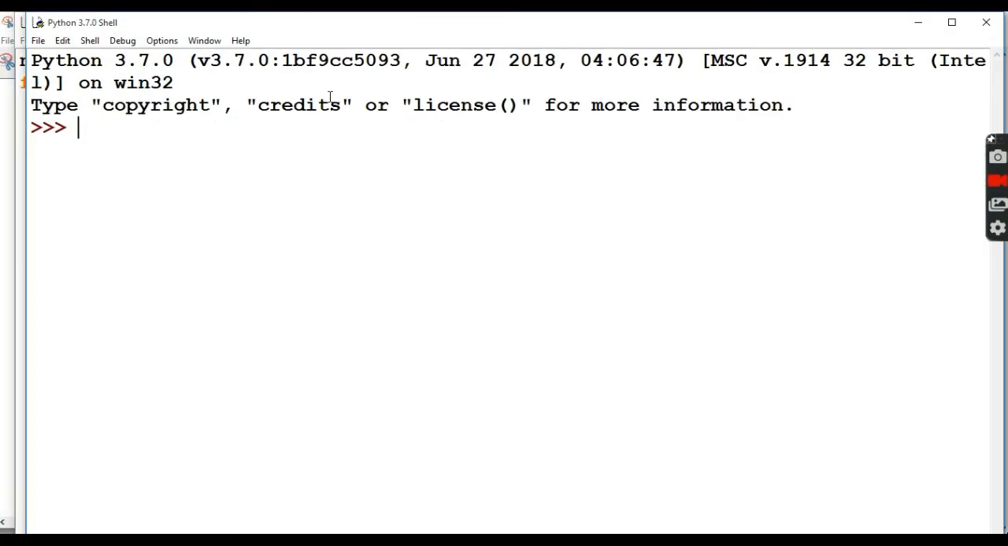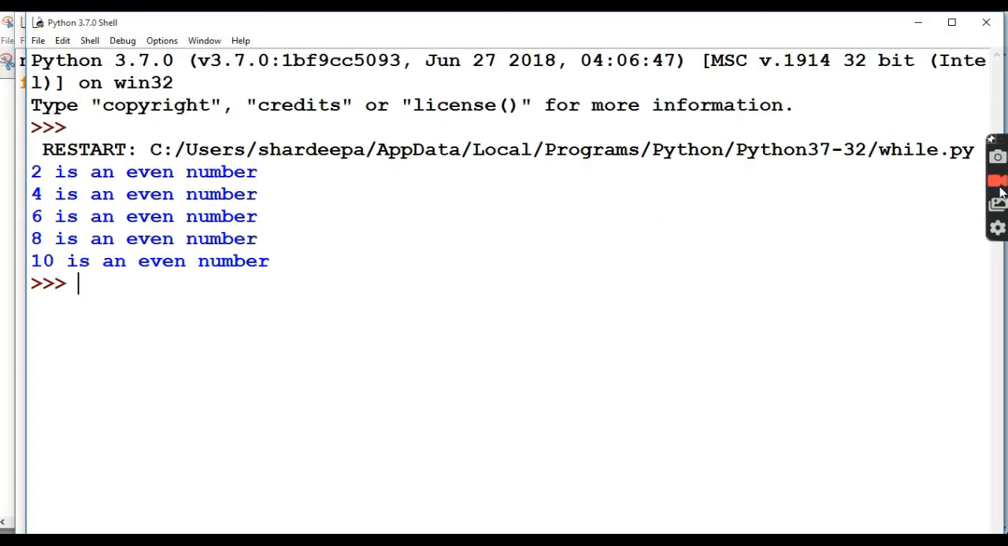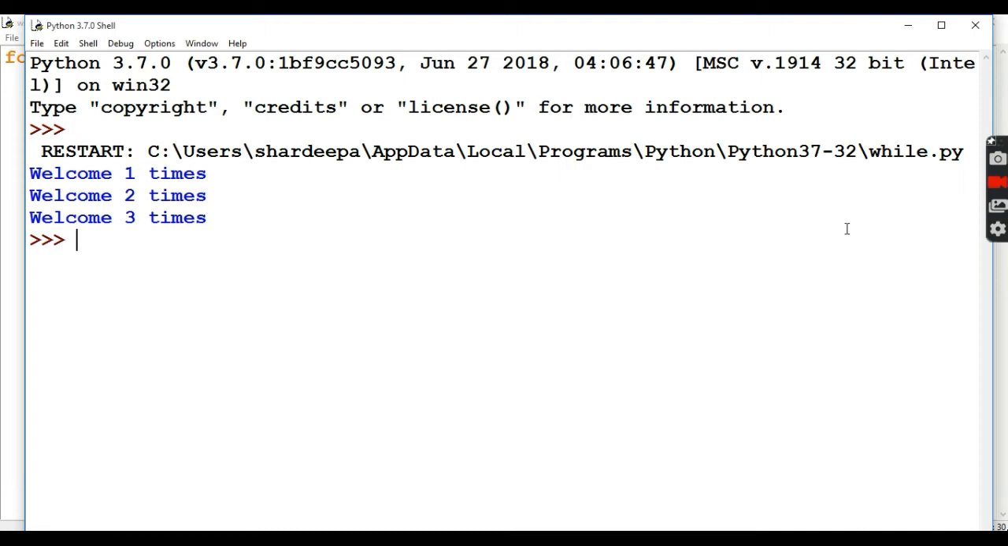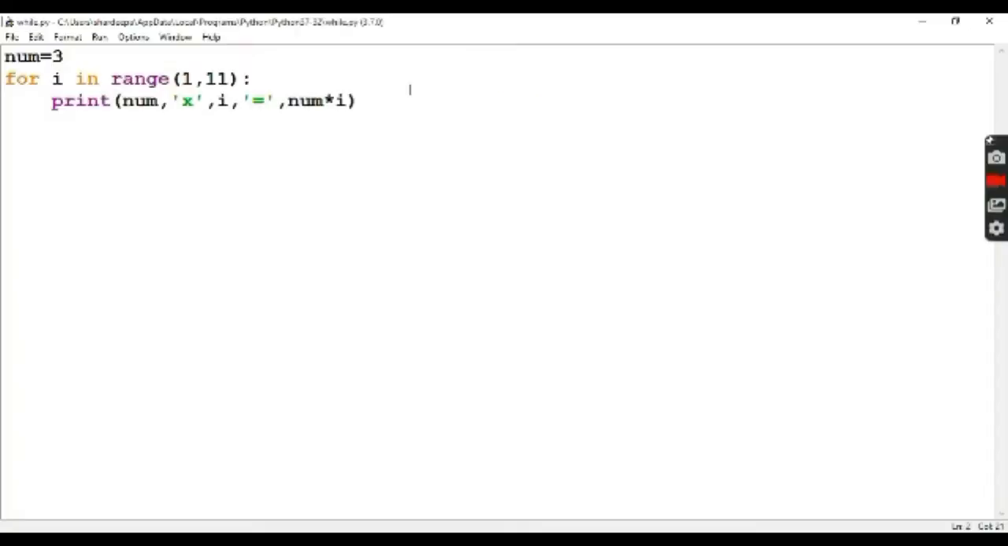If n is divisible by 2, so it is an even number. Next example: for I in 1 2 3, print welcome I times. So we have taken a variable that is I. Print welcome one time, then the value of I is equal to 2, it will print welcome 2 times, then the value of I is equal to 3 and it will print welcome 3 times. Next example, write a program to generate the table of a number.